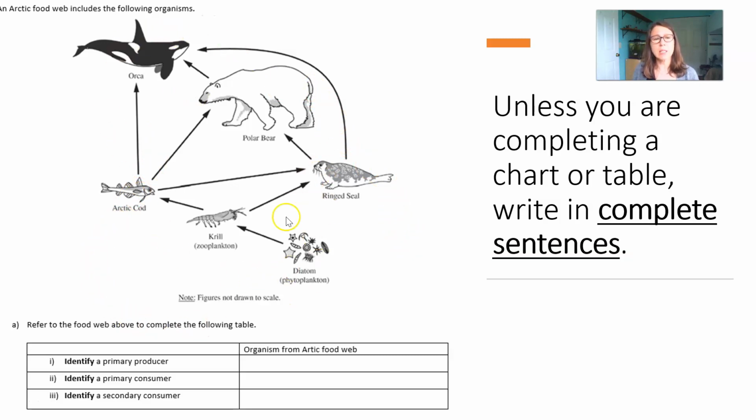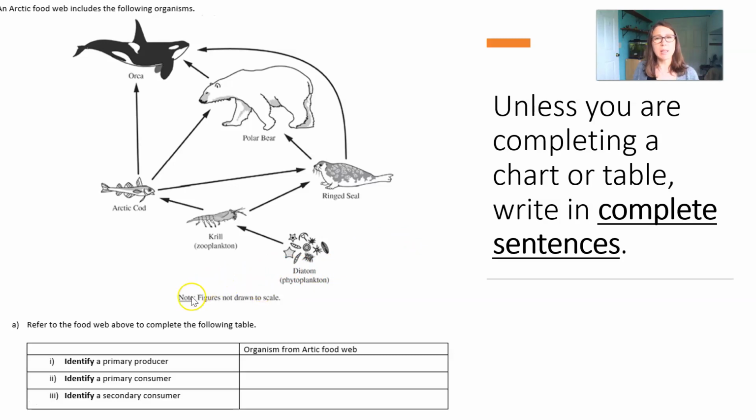So you're just looking at this food web, and then they're asking you to identify a primary producer, identify a primary consumer, and identify a secondary consumer. This is one of the rare instances that I've ever seen that all you have to do is answer one word, and you're just interpreting that off of the figure that's above. So identify a primary producer, you would say diatoms. That would be the correct answer. You would not need to elaborate or provide any other further detail.